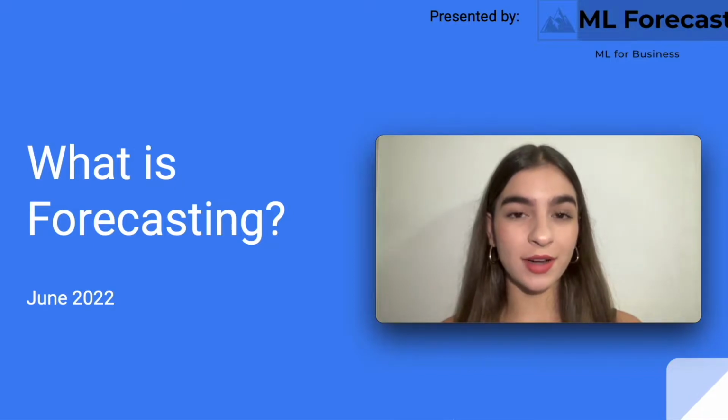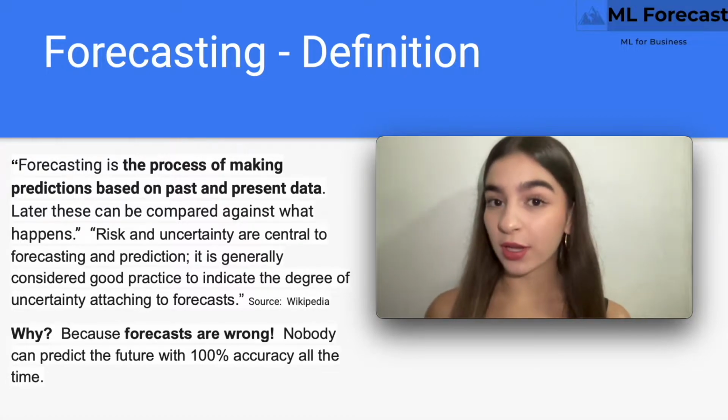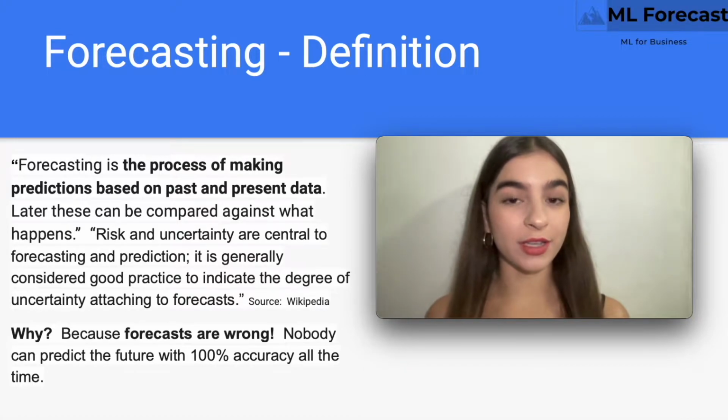No forecast is guaranteed. Forecasting is the process of making predictions based on past and present data. Later, this can be compared. You make a prediction and then you see what really happens. These two, your forecast and your reality, are then compared so we can determine how accurate the forecast was. The definition goes on to say, risk and uncertainty are central to forecasts and predictions. It is generally considered a good practice to indicate the degree of uncertainty attaching to forecasts.